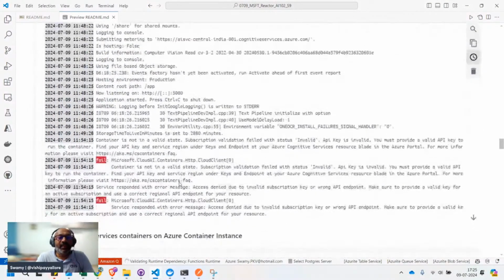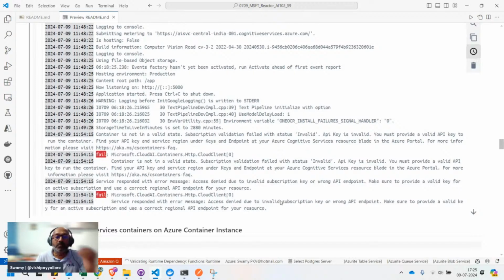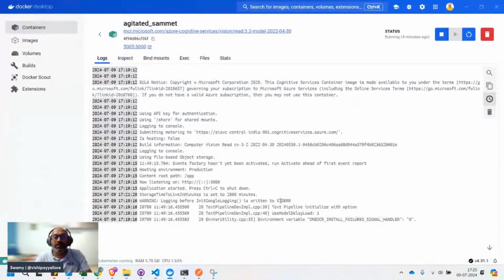So you can see that after some time it figures it out. Periodically it will be sending the billing information, metering, and that's when it will figure out the keys are invalid, and the container goes into invalid state. Okay, we'll come back and we'll look at it.